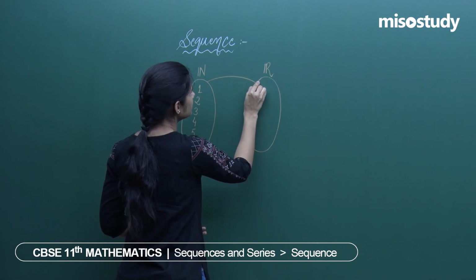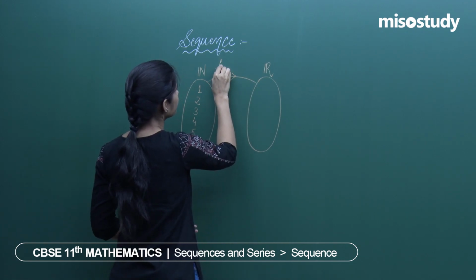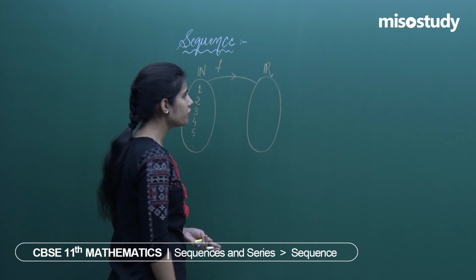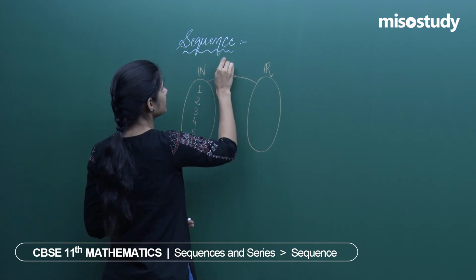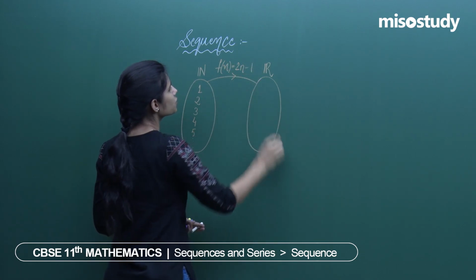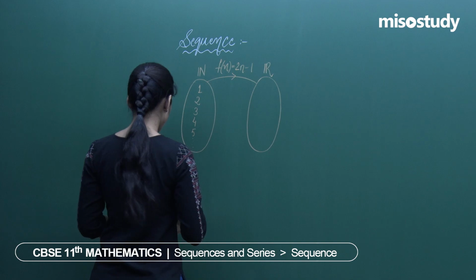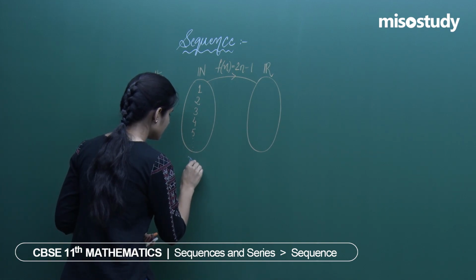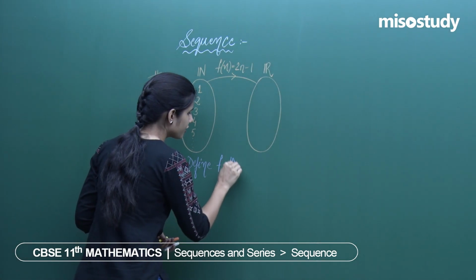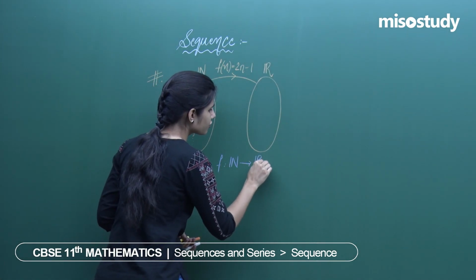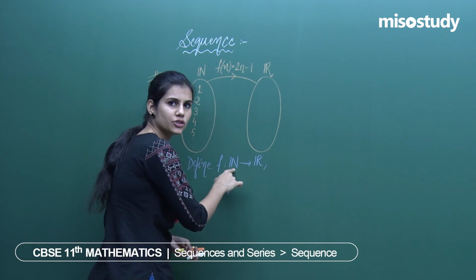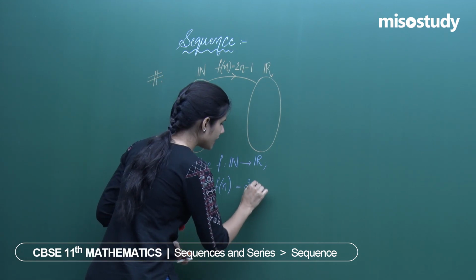Define a function f from the collection of all natural numbers to the set of all real numbers such that f of n is 2n minus 1. So, I am saying, define f from the collection of all natural numbers to the collection of all real numbers such that f applied to any natural number n is 2n minus 1.